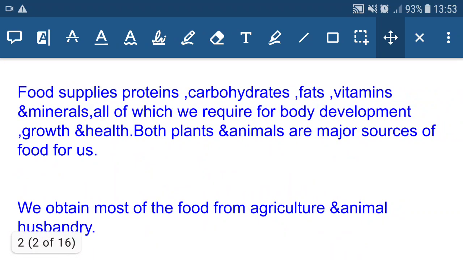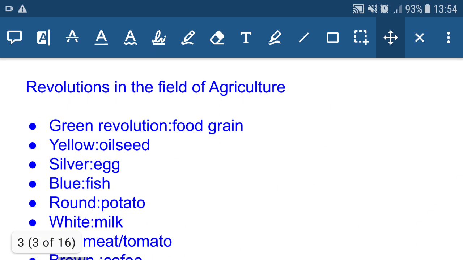We know that food supplies proteins, carbohydrates, fats, vitamins, minerals, all of which we require for body development, growth, and health. Both plants and animals are major sources of food for us. We obtain most of the food from agriculture and animal husbandry. So we should improve the efficiency in production both in agriculture and in animal husbandry. A lot of initiatives took place in our country to improve the efficiency in production. Now let's see what they are.